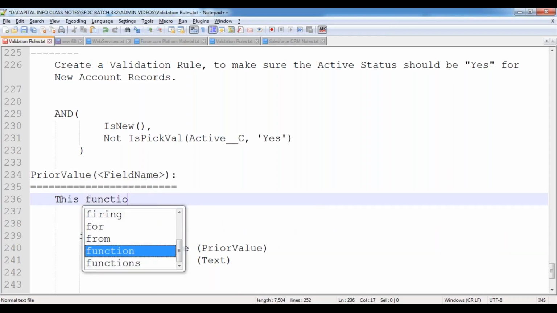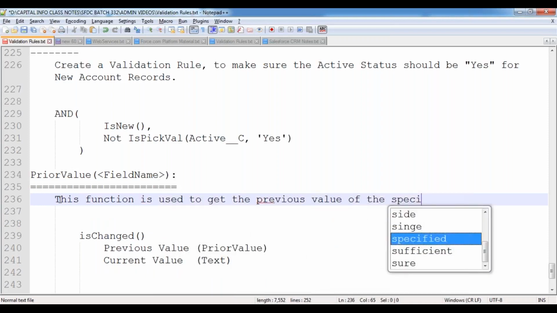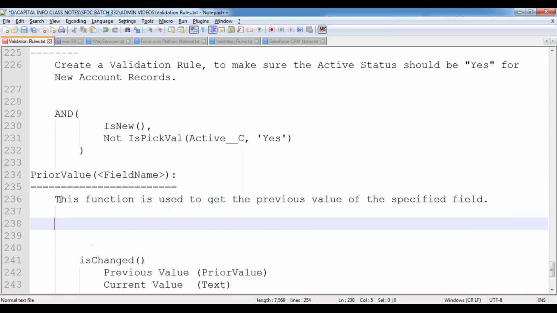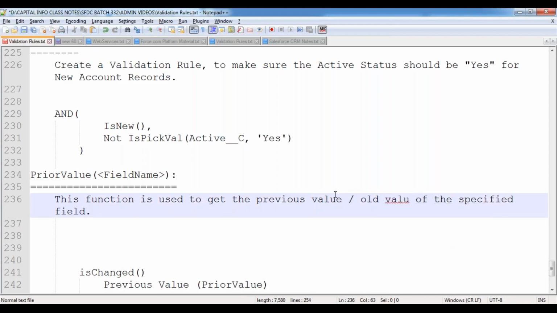This function is used to get the previous value of the specified field. In order to collect the previous value, or the old value, of the specified field.